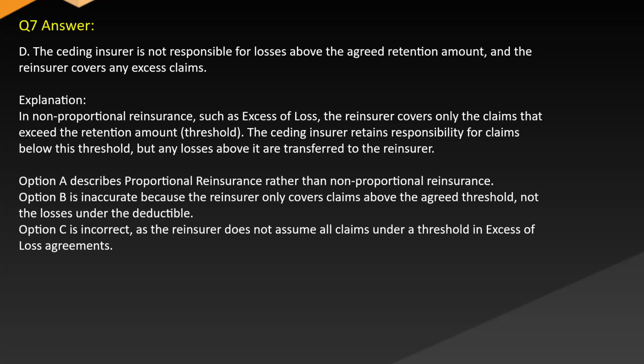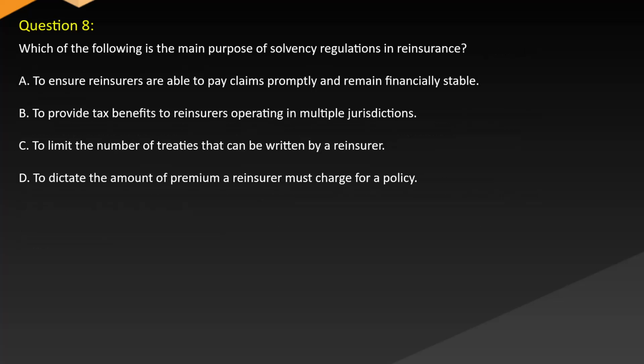Option C is incorrect, as the reinsurer does not assume all claims under a threshold in excess of loss agreements. Question 8. Which of the following is the main purpose of solvency regulations in reinsurance? A. To ensure reinsurers are able to pay claims promptly and remain financially stable. B. To provide tax benefits to reinsurers operating in multiple jurisdictions. C. To limit the number of treaties that can be written by a reinsurer. D. To dictate the amount of premium a reinsurer must charge for a policy.